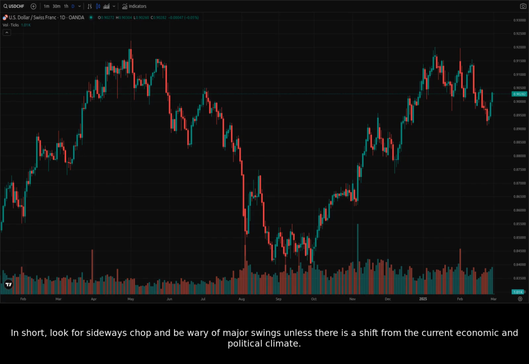In short, look for sideways chop and be wary of major swings unless there is a shift from the current economic and political climate.